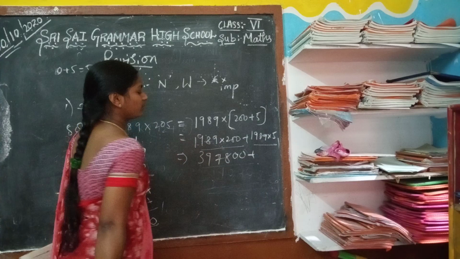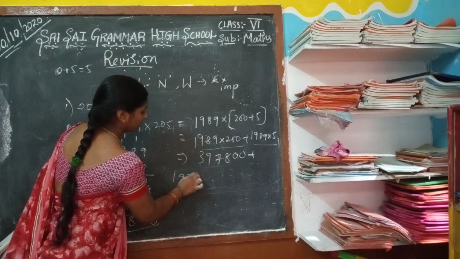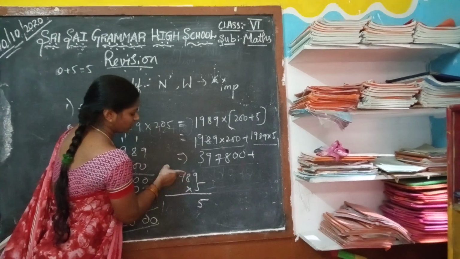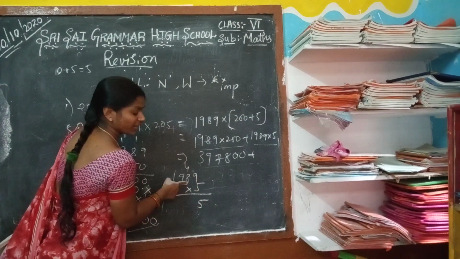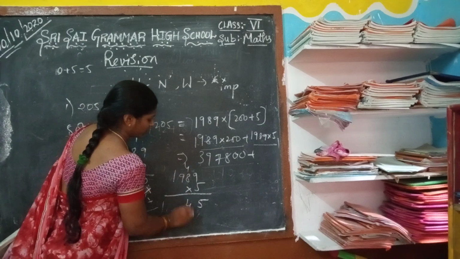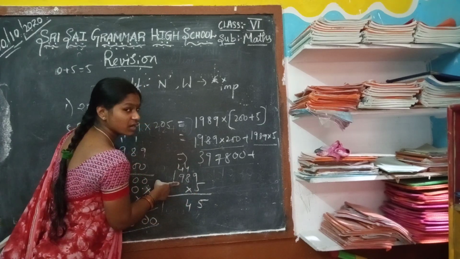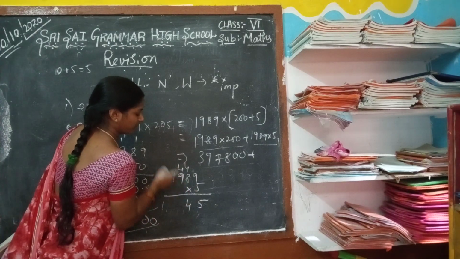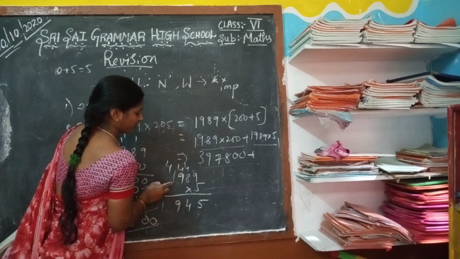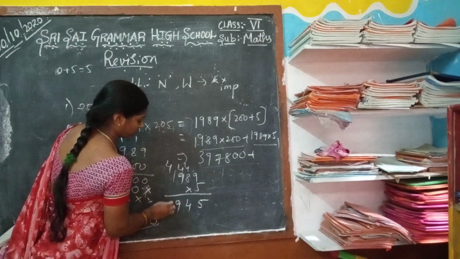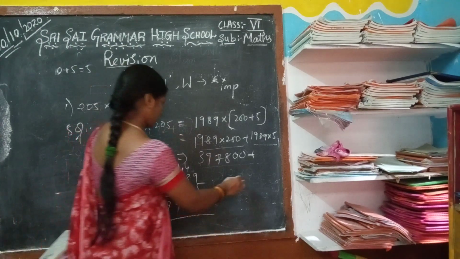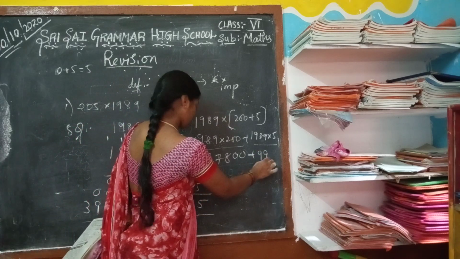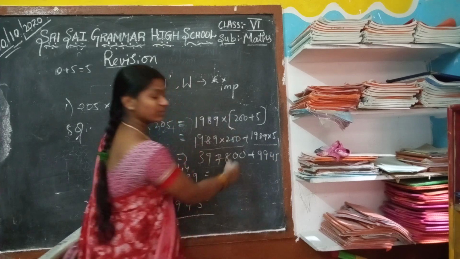Plus when you multiply 1989 into 5: 5 nines are 45. 5 eights are 40 plus 4, 44. 5 nines are 45. 5 nines are 45 plus 4, 49. 5 ones are 5 plus 4, 9. So 9945.